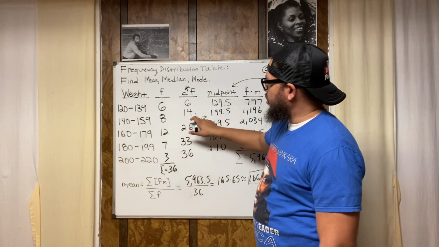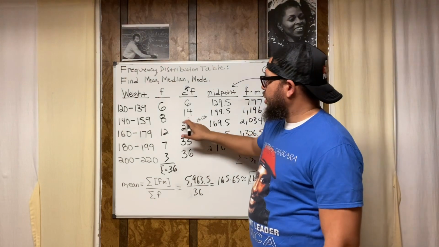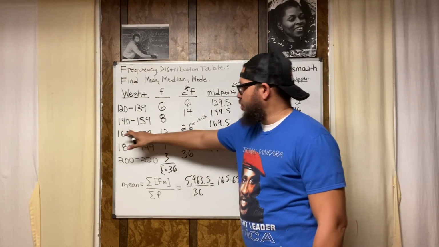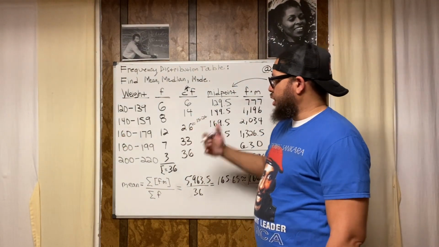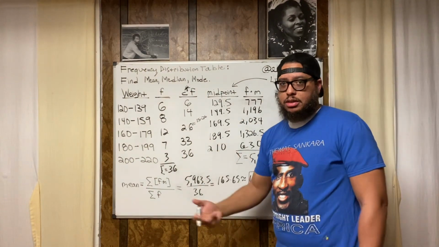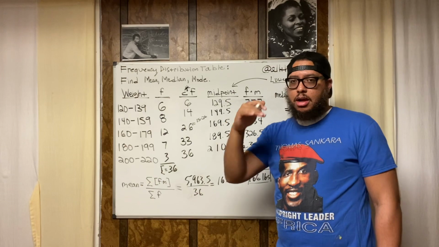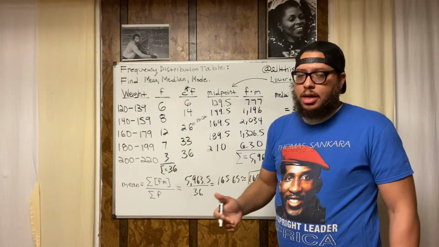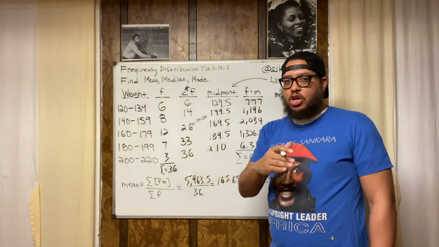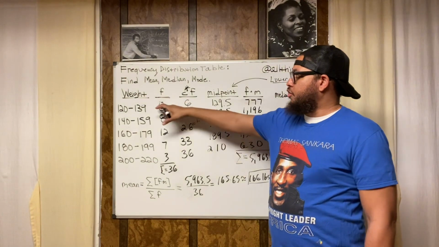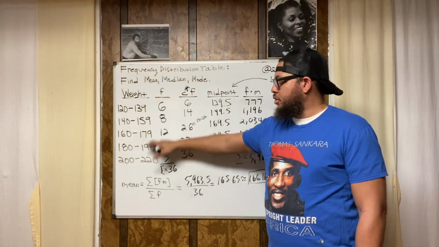Then after this group is 15. And this is the upper limit. So in this range is weights numbers 15 through 26, right? 15 through 26, because that's the numerical position of the weight. It's not the actual weight. It's the numerical position in terms of if you listed out all the weights from least to greatest, right?